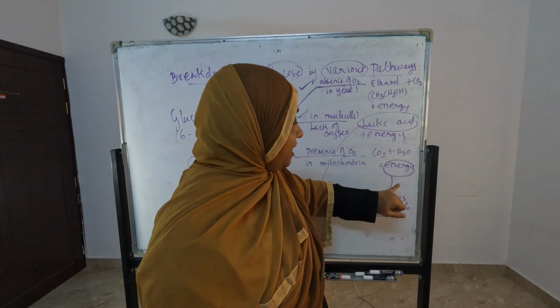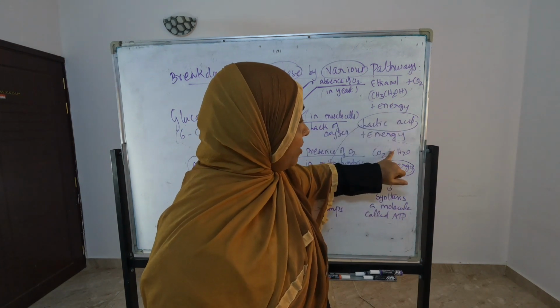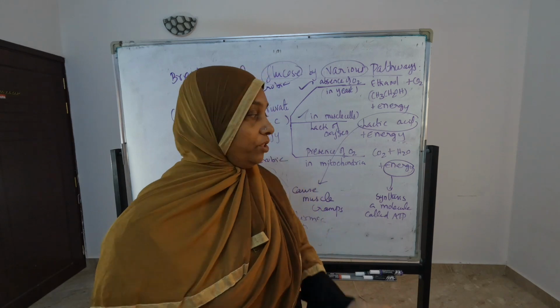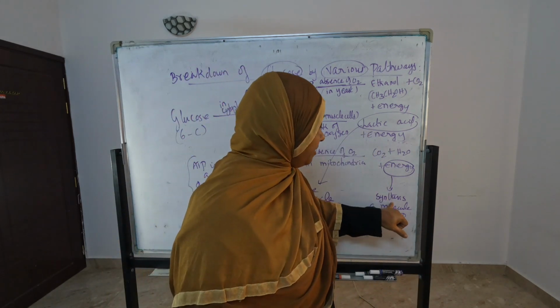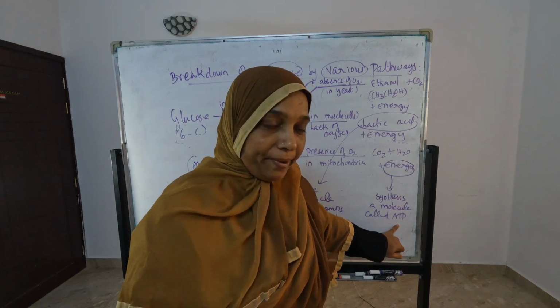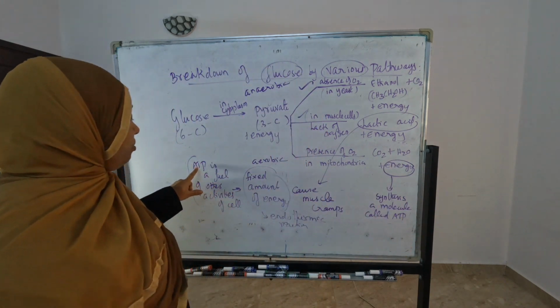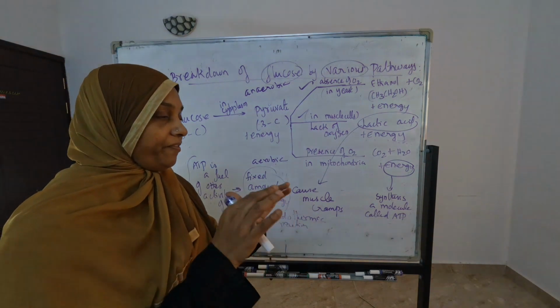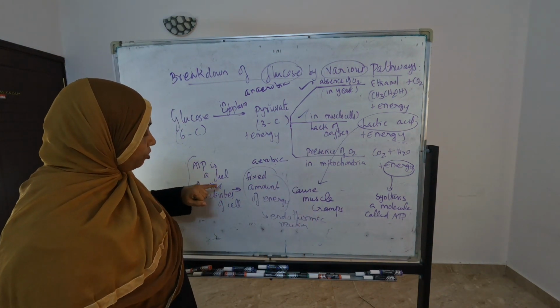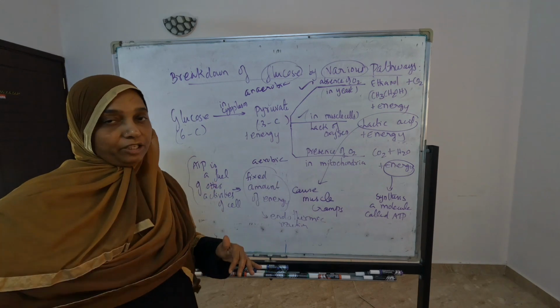And the energy that is released after cellular respiration is used to synthesize a molecule called ATP. This energy is immediately used to produce ATP. This ATP is again used as a fuel. The energy is stored in the form of ATP, and that ATP is used as a fuel for other activities of the cell.